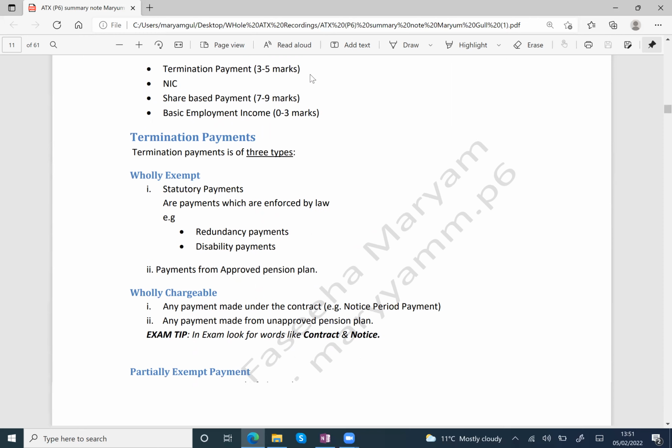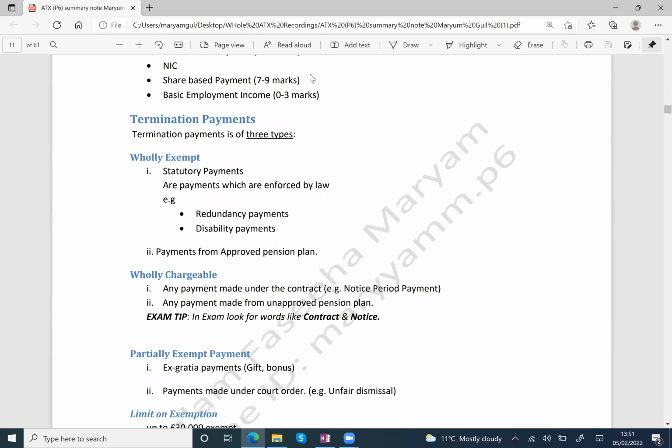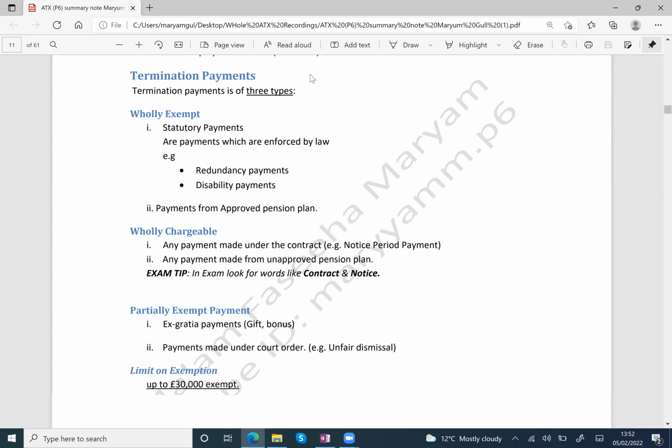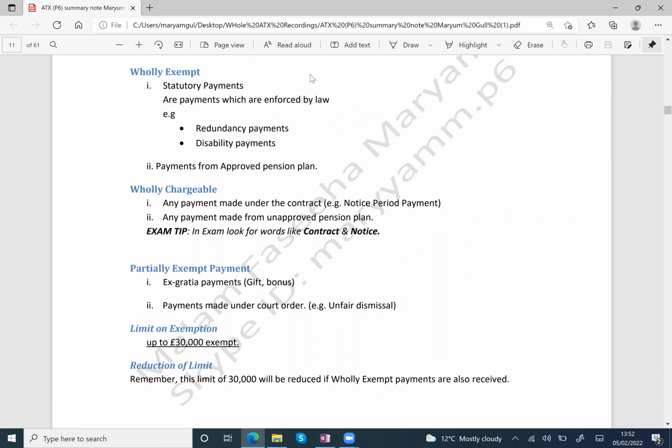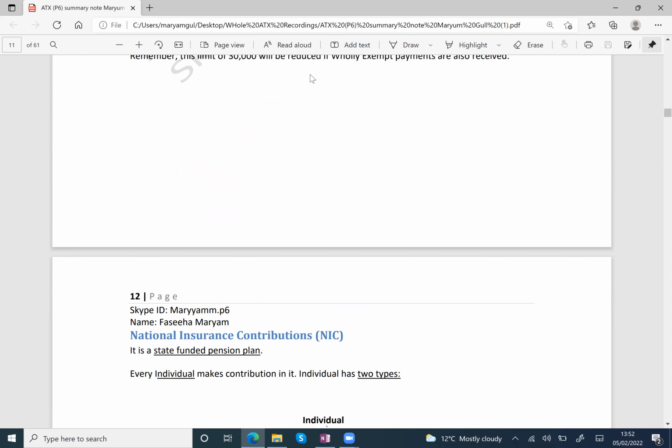Now the first topic, termination payments. Terminate means you are terminated, your job is finished. So when your job is finished, you will get 3 types of payments from the employer. Termination payments have 3 types. Wholly exempt: wholly exempt means the whole amount is exempt, no tax. The second type is wholly chargeable, meaning the whole amount is chargeable to tax. And the third type is in the next page, I think.